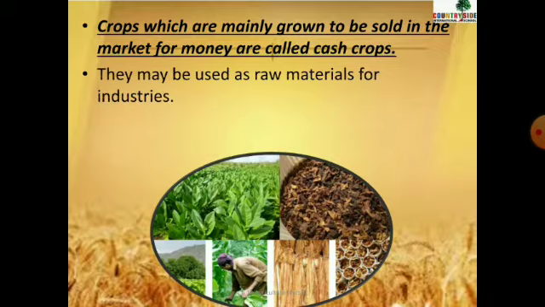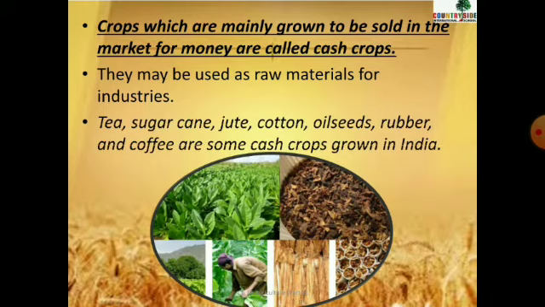They may be used as raw material for industries. We can use it as raw materials for industry. Just that means if we talk about sugarcane, it is used to make gur and jaggery, right? So sugarcane basically is a raw material. After that, it's converted into the finished products. So that means it can be used as a raw material. The examples of cash crops are tea, sugarcane, jute, cotton, oilseeds, rubber, and coffee. These are some examples of the cash crops grown in India.